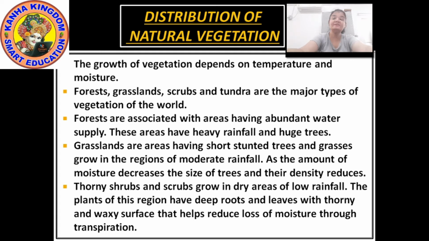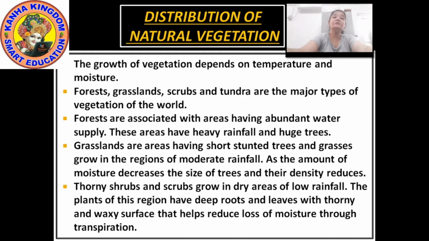If I give you an example, if we talk about Rajasthan, our Rajasthan has a very high temperature and it is counted as a dry area. Because of this, vegetation is very less here. Why? Because there is less water.